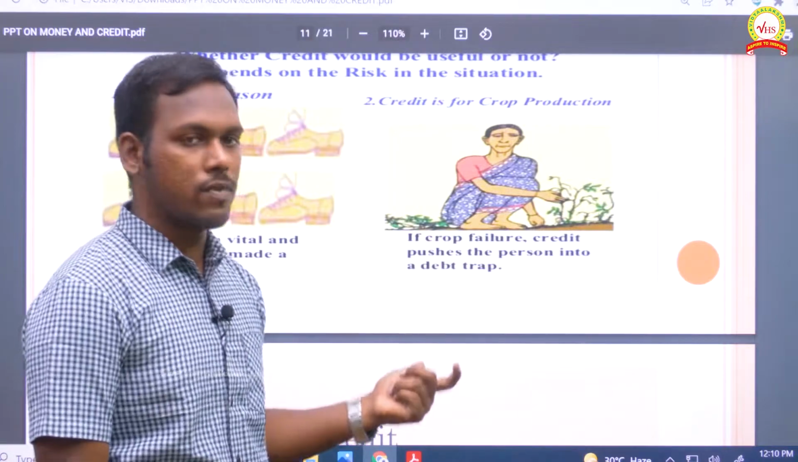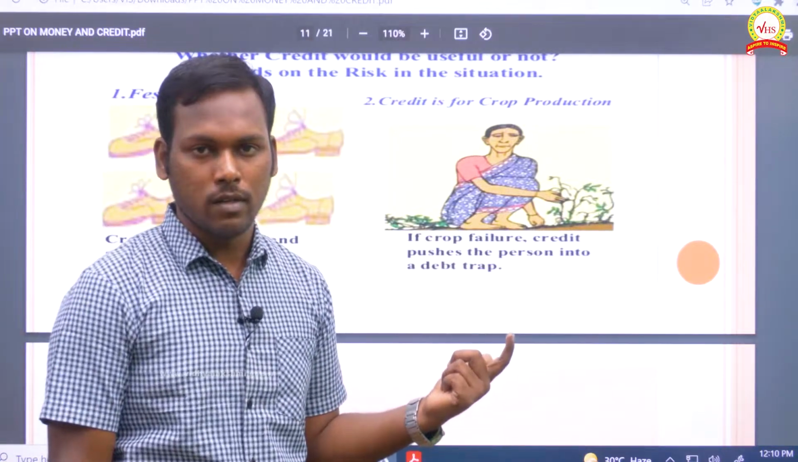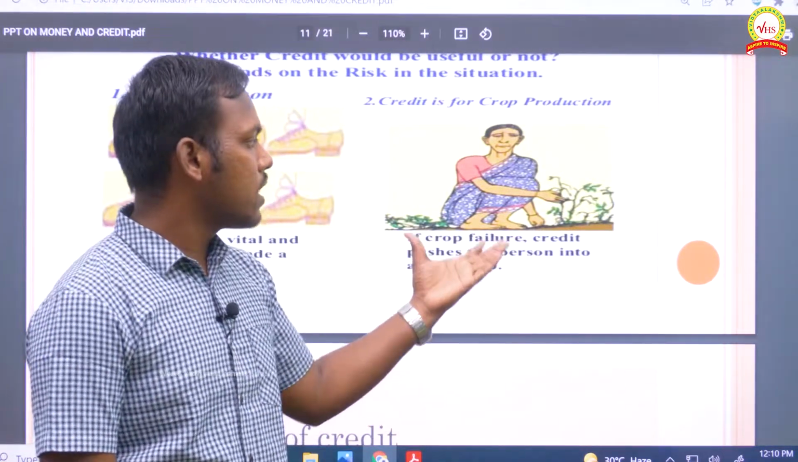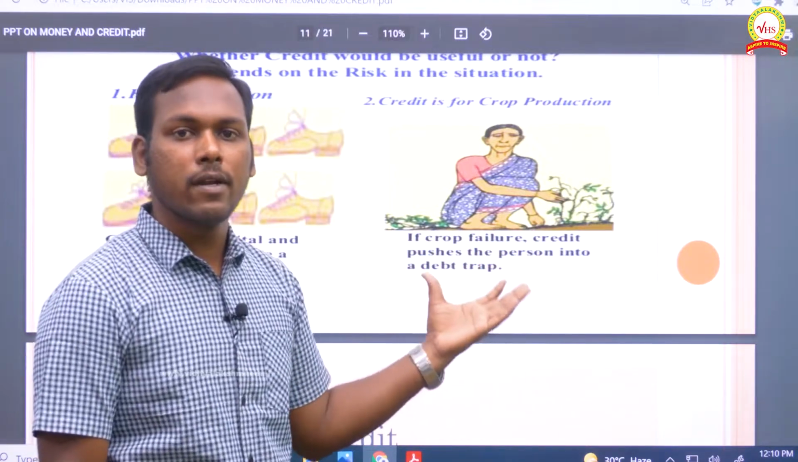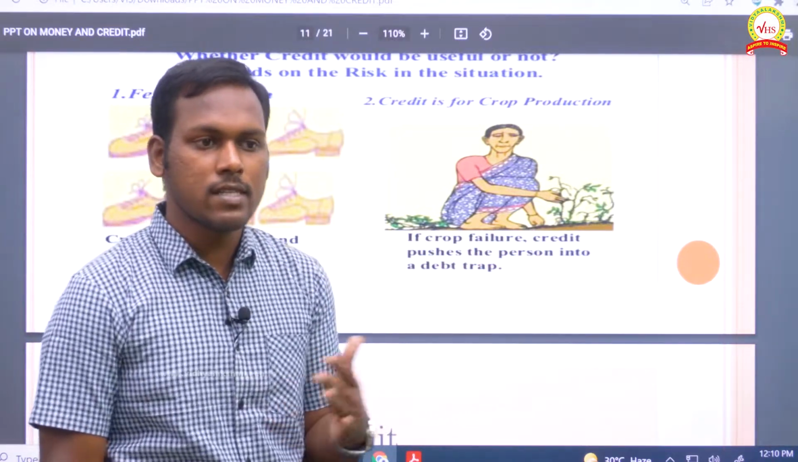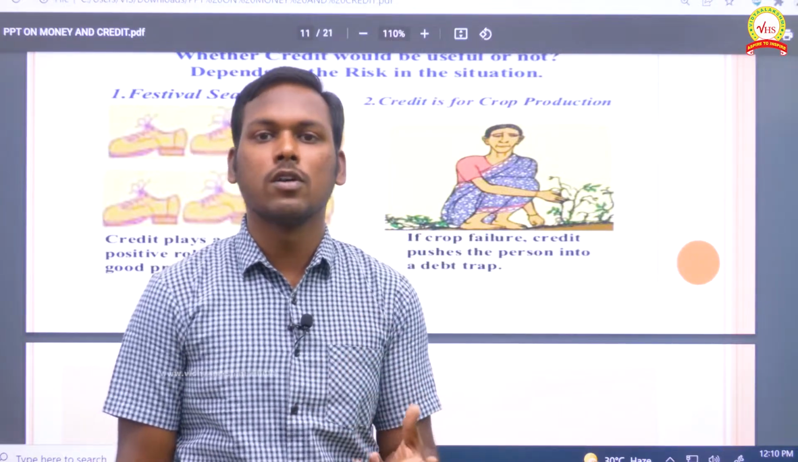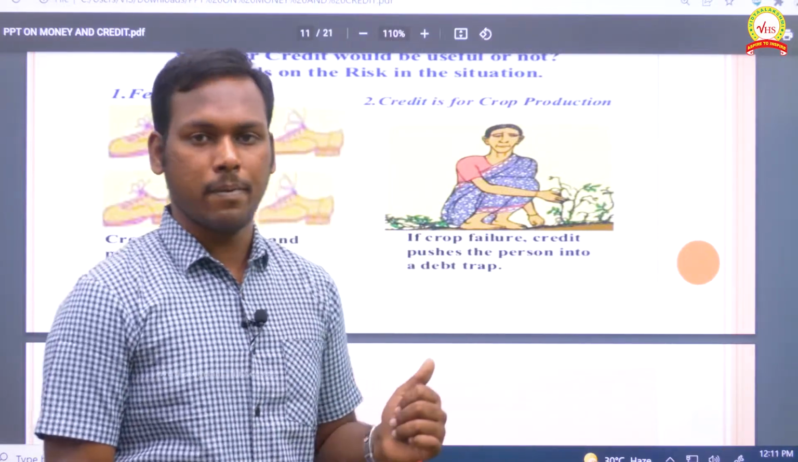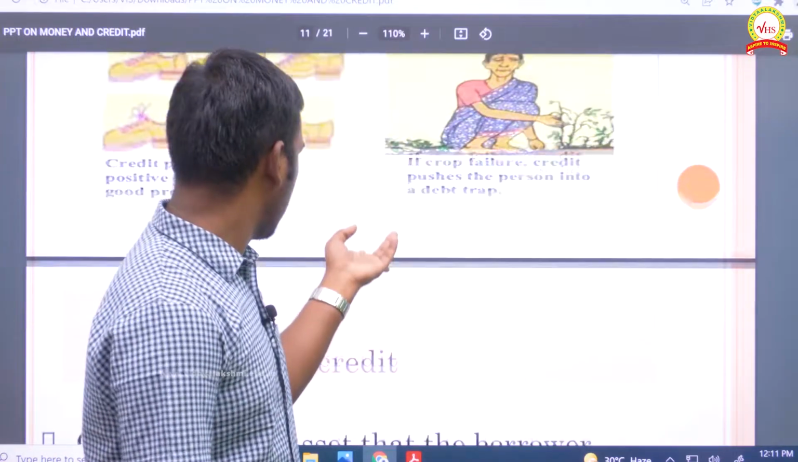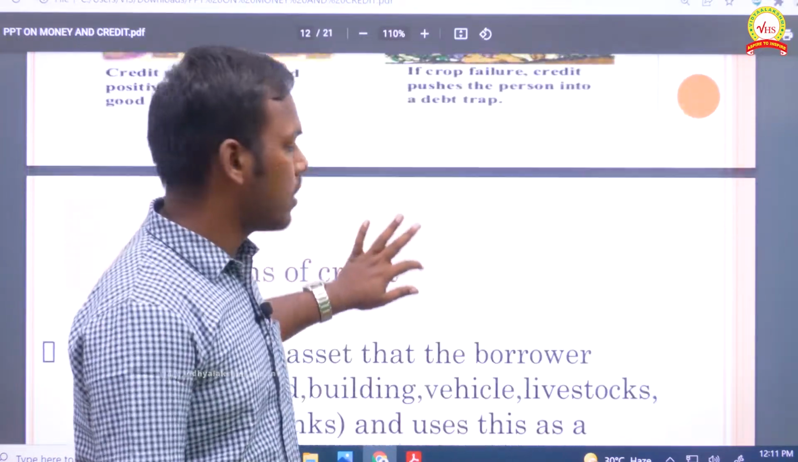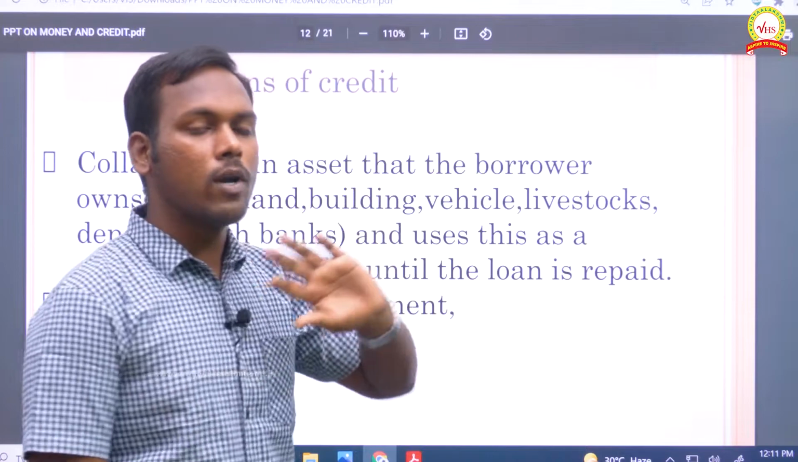For these kinds of situations, it is not useful. Because agriculture is totally dependent on nature, if there is some natural calamity or something like that, we cannot pay the loan, so we will be caught in the debt trap. Okay, so now terms of credit. In this, we are going to see what all the terms are.